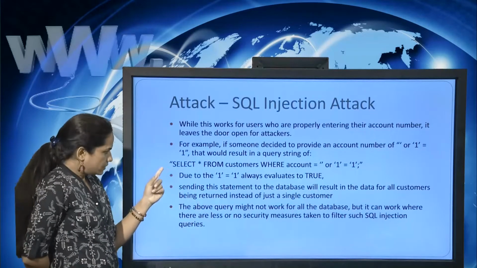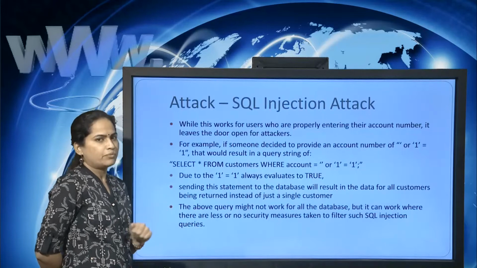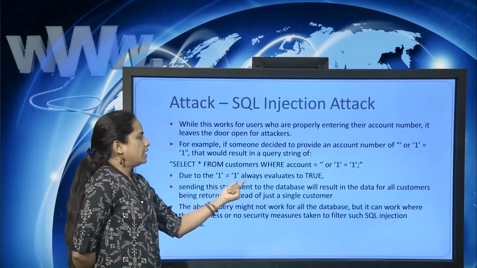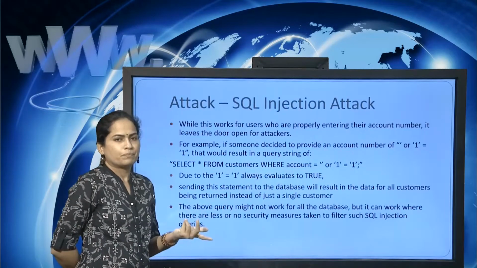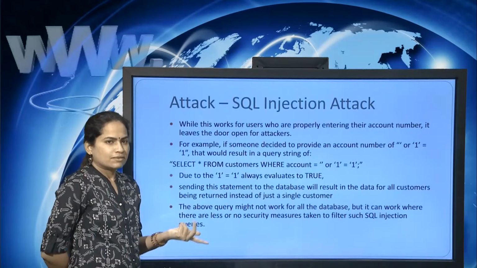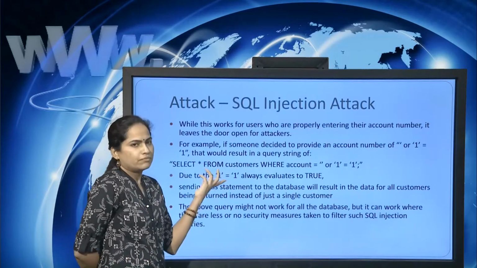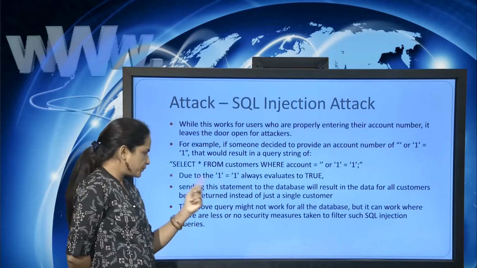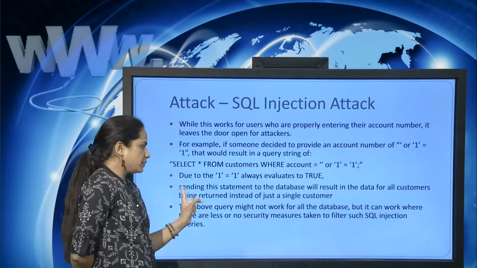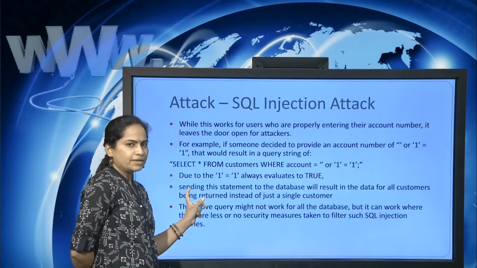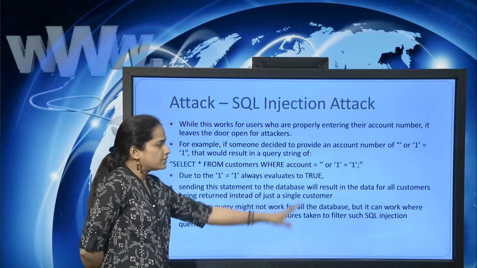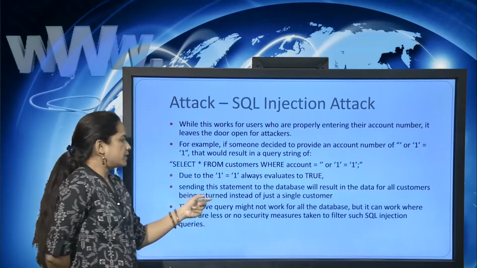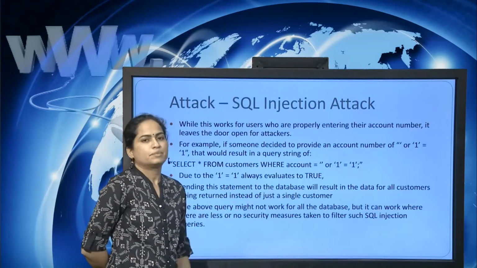Now when this query is fired, due to the statement 1 equal to 1, it will always evaluate to true. So when this statement is executed, the database will return the data for all customers instead of just a single customer.